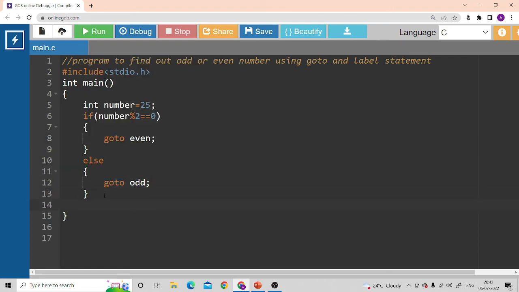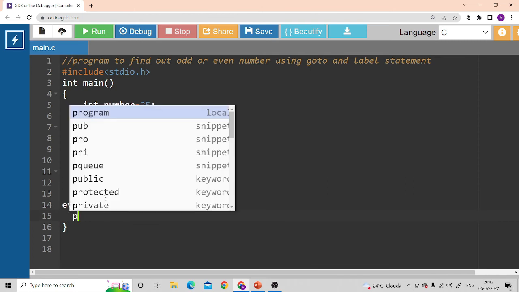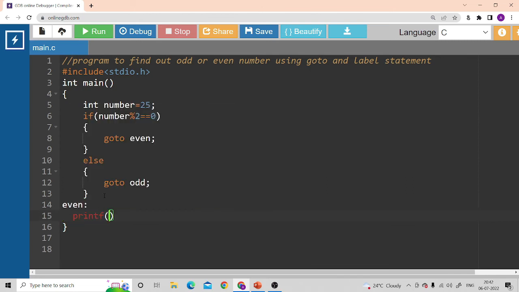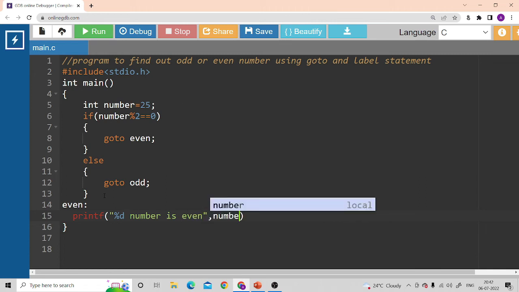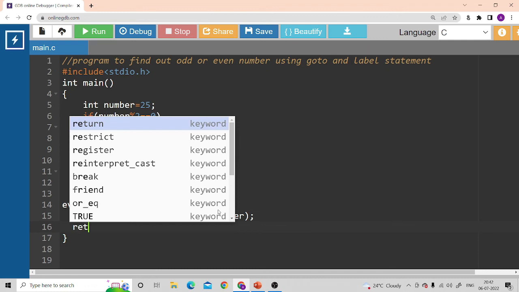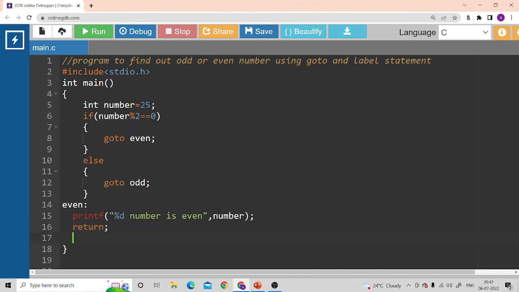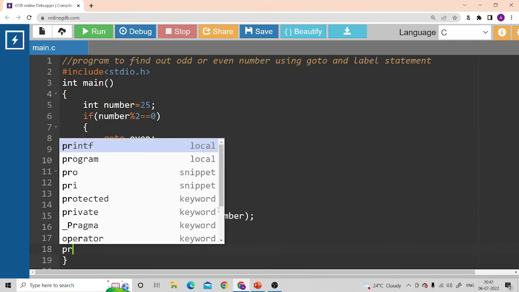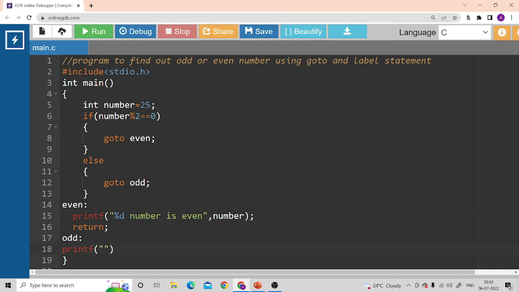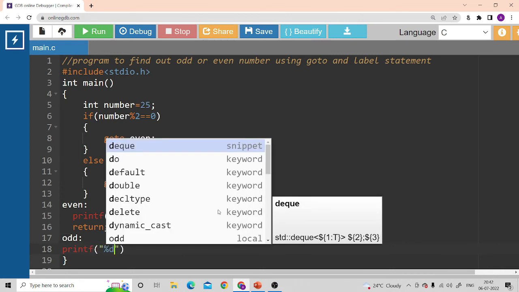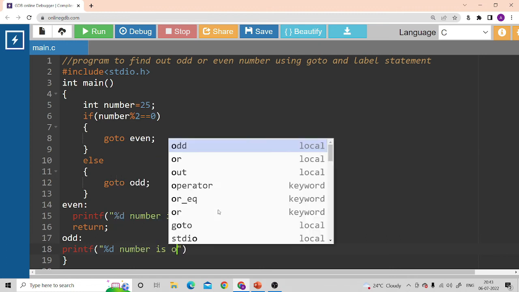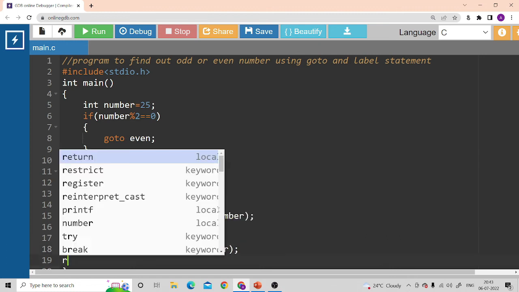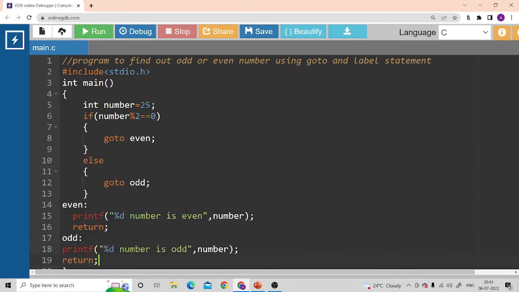Now inside even label I'll write the printf as number is even, that is number 25 is even if it goes to even label. And I will return the number. And if it goes to odd label, it should print the entered number, that is, given number 25 is odd. And I will return odd. So this is a simple program.